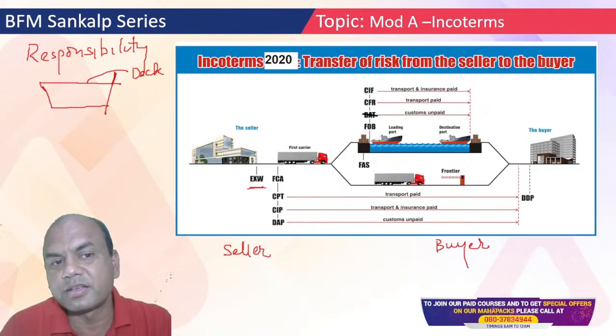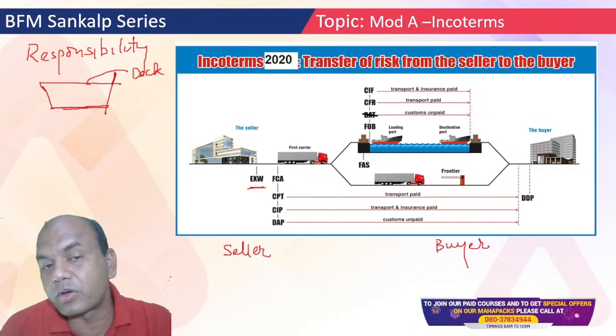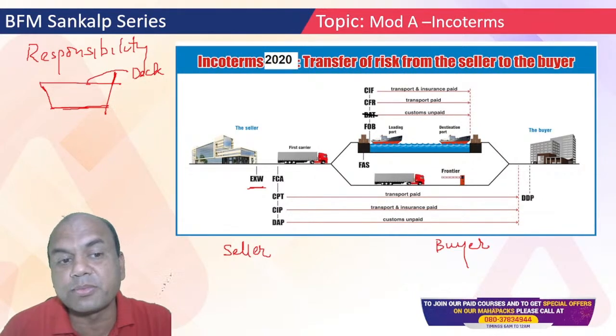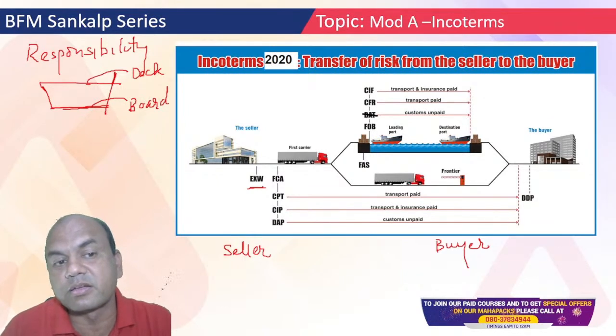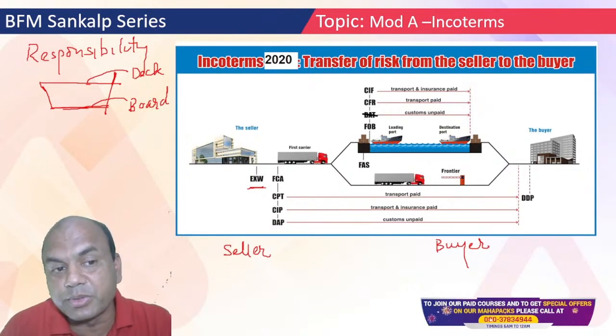That top part is known as the deck. And board means the lower part. Goods are always loaded in the lower part of the ship, on board. They are never loaded on the deck. So on board means the goods are loaded on this lower part.